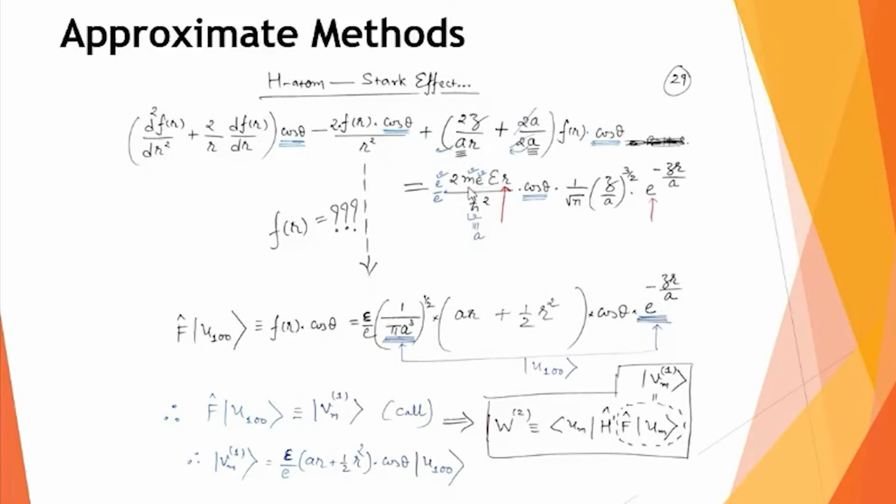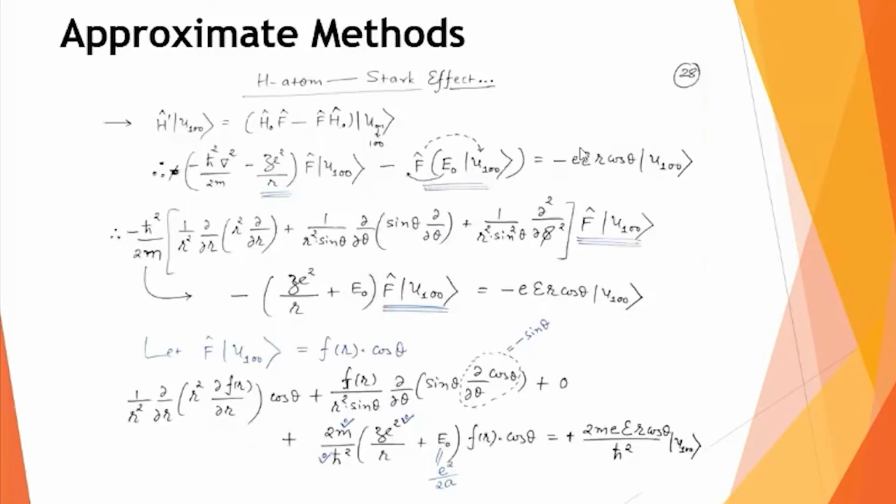On the right hand side, as I was mentioning, I can multiply small e and small e, divide by small e, then small e, me square by h cut square, that I will write as 1 upon a. Correct? So this is my expression. Don't forget, we do not know what this operator f is. The only thing we know from this right hand side is that the effect of this f on u100 will be something like fr cos theta.